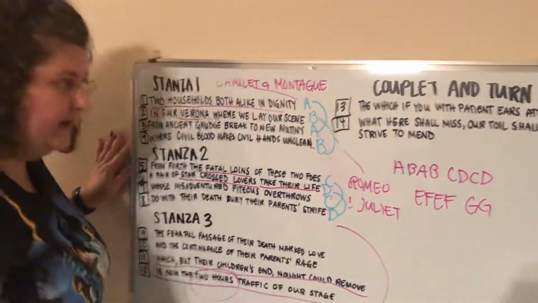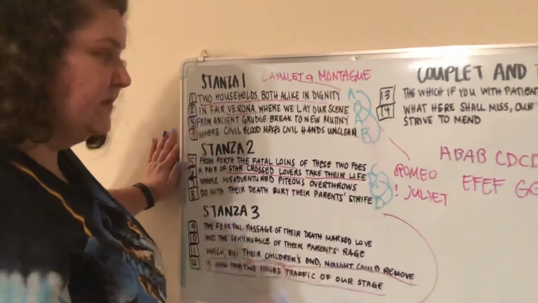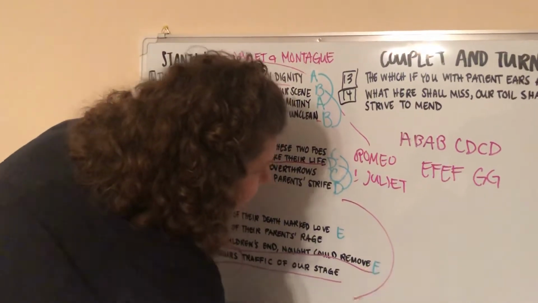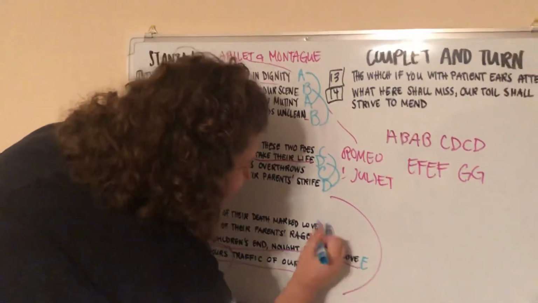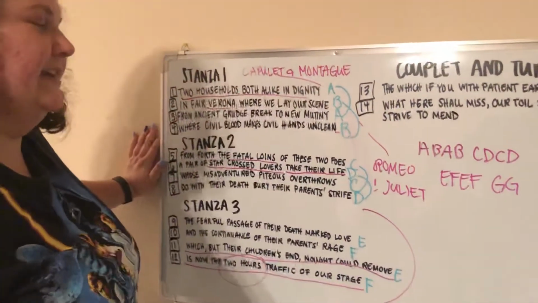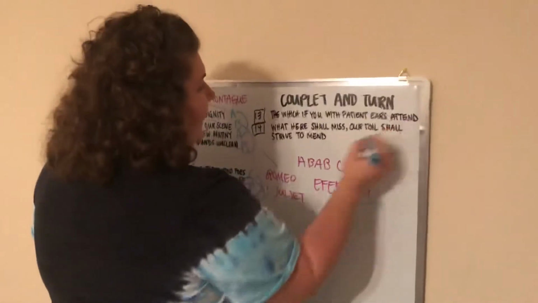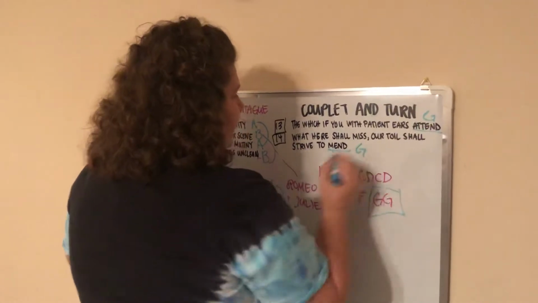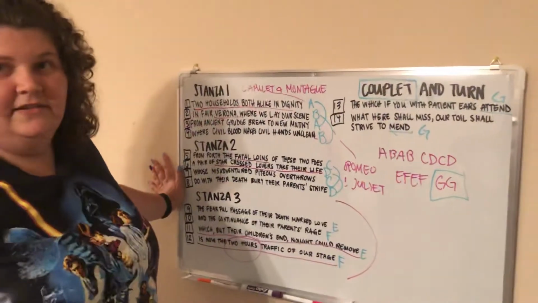So hopefully you're following, hopefully you understand. If you don't, feel free to message me questions. I will be glad to explain it to you. Then we have love, remove. I guess if it's like, off, remove, I don't know. Rage and stage. Raging on that stage. And then it's different because at the very end we've got our G, G. And this is what I talked to you about in the Who is Shakespeare video. Basically we have attend and mend in the last two lines. Attend and mend, there's our G, G. And a couplet literally means two lines that rhyme together at the end of our sonnet.